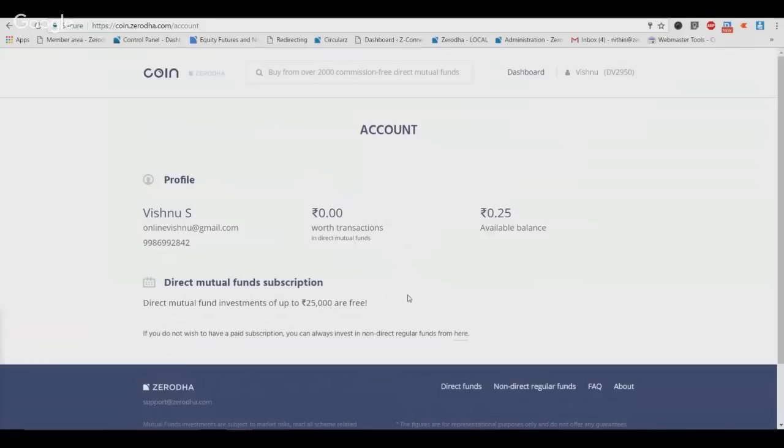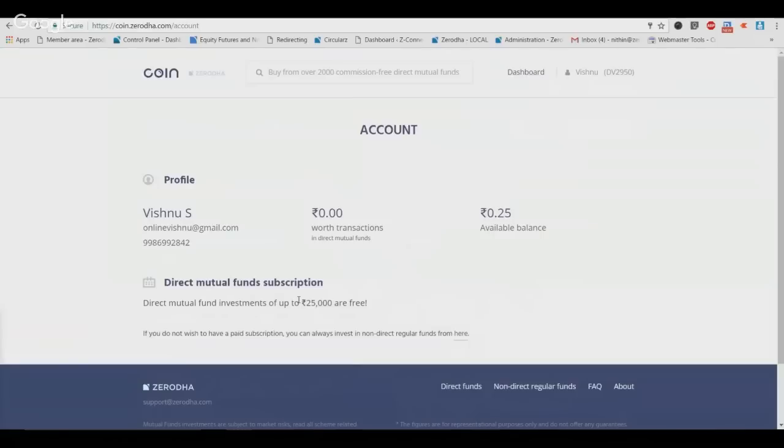Once it starts kicking in, somewhere here you will have an option to unsubscribe. The way to unsubscribe from the direct mutual fund platform is, you will either have to transfer out all the direct mutual funds that you bought through us, or you have to exit them and then click on unsubscribe. As soon as you click on unsubscribe, the 50 rupees a month is not charged.